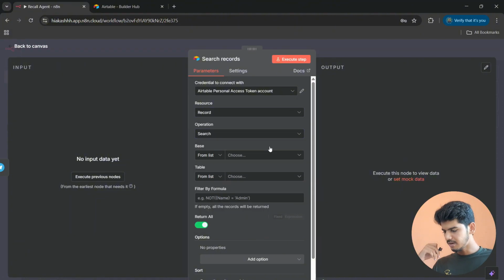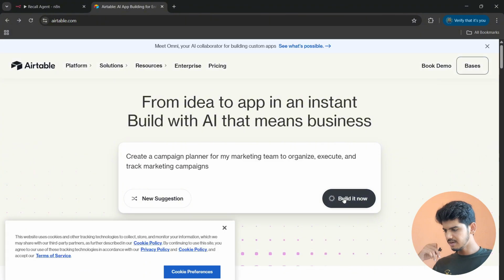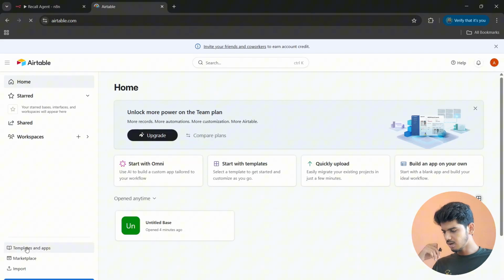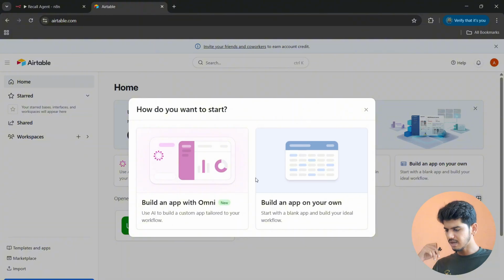And let's come to the base part. Here there is no base as we haven't created any Airtable database right now. Go back to Airtable and here the option build it now, and on the left side in the blue icon you get an option of create. Maybe it's in blue color. On my screen it's not visible because of some obvious error. And select build an app on your own.